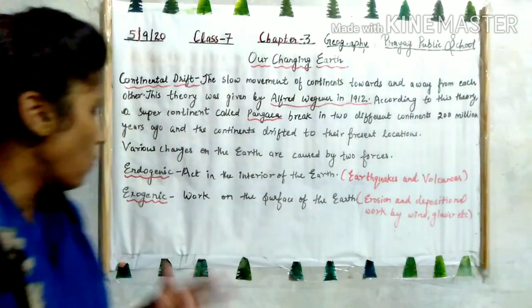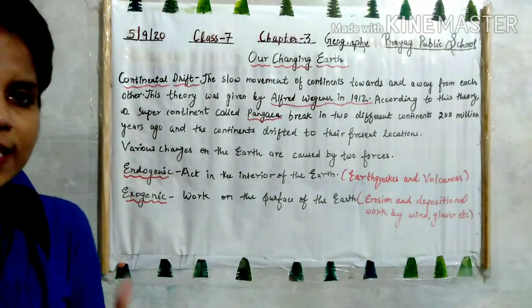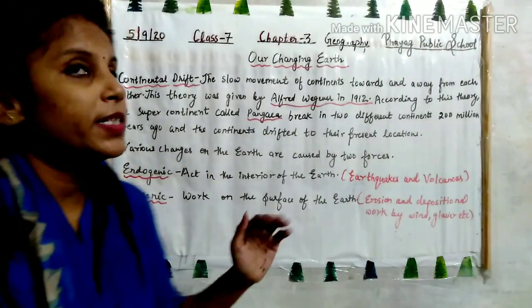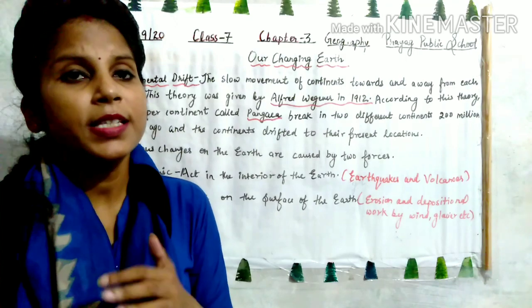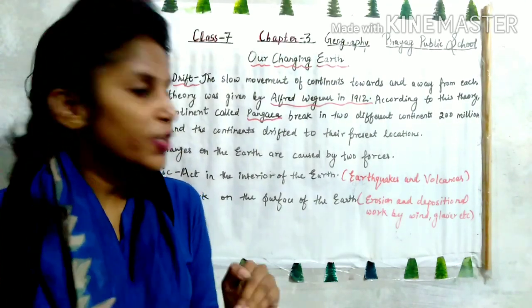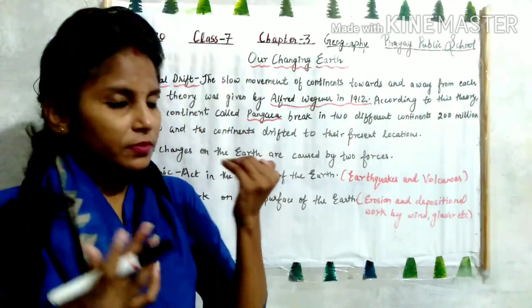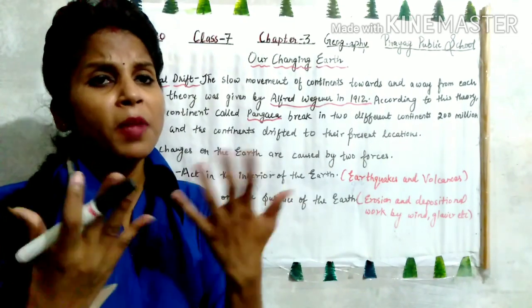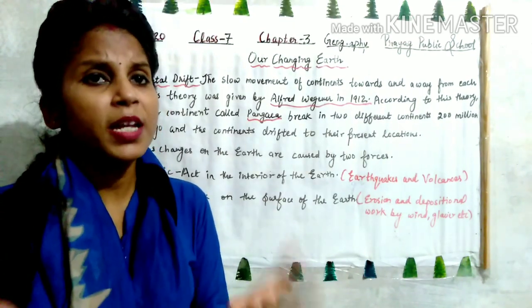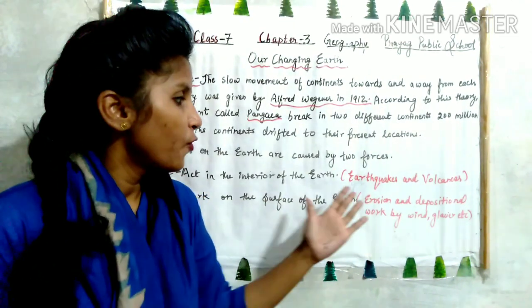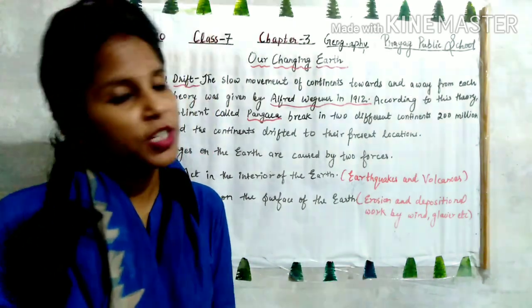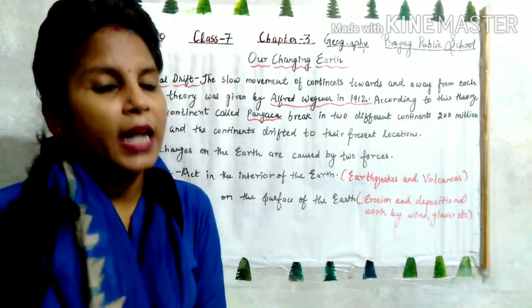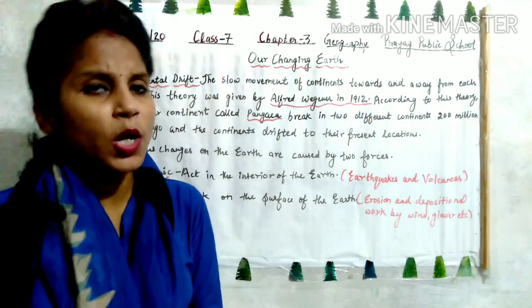Now exogenic forces or external forces work on the surface of the earth and can be easily seen. For example, erosion and depositional work done by glacier, wind and running water.